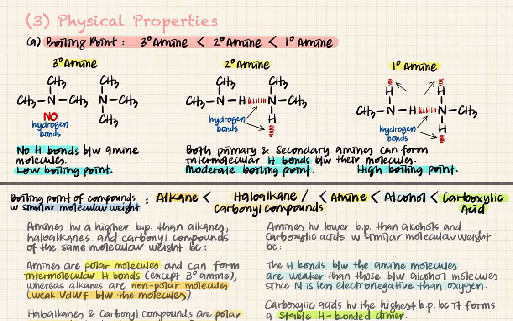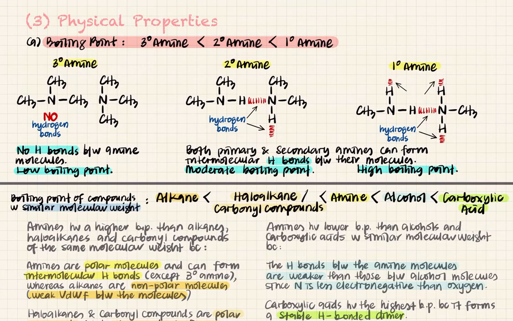So now we're going to talk about physical properties of amines. So we have boiling point, we have solubility, and we have basicity. Okay, so we're going to talk about the first two. So for boiling point, of course, we're going to talk about the intermolecular forces between your amine molecules. Okay, so primary amine has the highest boiling point. Okay, secondary amine followed by primary amine, and tertiary amine has the lowest boiling point.